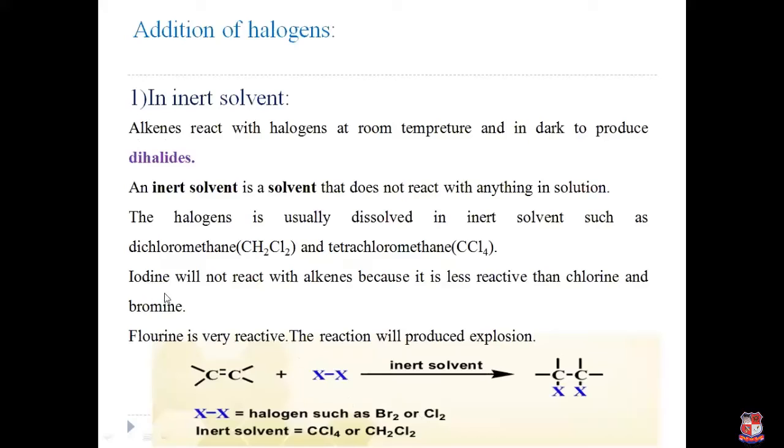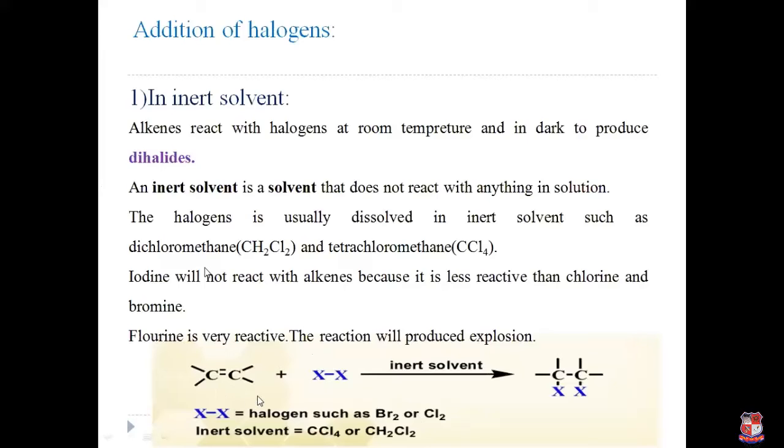Why? Because iodine will not react with alkene, as it is less reactive than chlorine and bromine. Compared to chlorine and bromine, iodine is less reactive, while fluorine is very reactive. And the addition reaction is exothermic by nature, so fluorine is highly reactive and produces an explosion during the reaction. So we take only bromine or chlorine when we take an inert solvent. Okay. The inert solvents are carbon tetrachloride and dichloromethane.